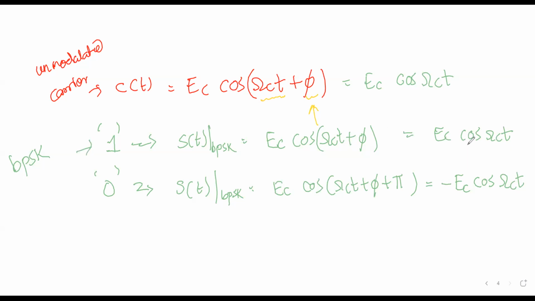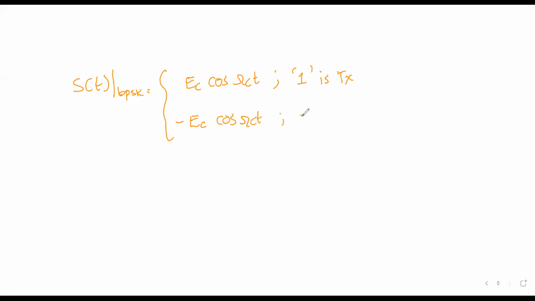Now, if we simplify still more, I'll write S(t) BPSK like this: Ec cos omega_c t when 1 is transmitted, and it's equivalent to minus Ec cos omega_c t when binary 0 is transmitted.